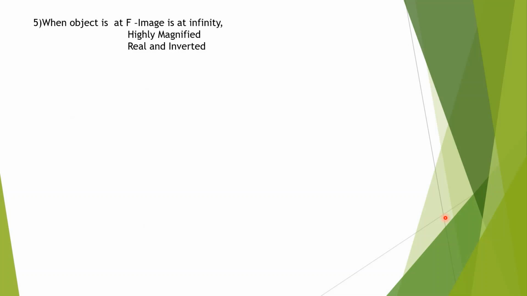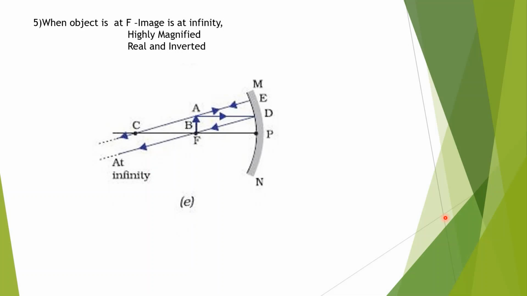Next one is when the object is at F. When the object is at F, the image will be at infinity. It is highly magnified, real and inverted. In the figure, these rays are not intersecting, but when lines are parallel, they will intersect at infinity, at a very far distance. That's why the image will be formed at infinity.